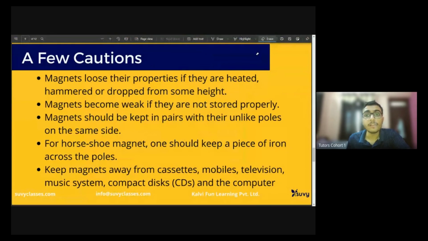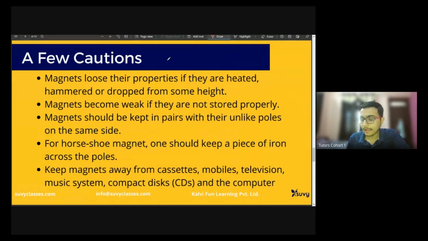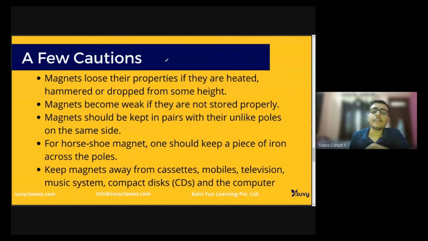Okay, now very few cautions that you must take while you are handling magnets. First one is, if we have a magnet, those magnets can be demagnetized easily. If I have a magnet, it will no longer be a magnet if I do not take care. If we do not take care of things, they will get destroyed. Similarly, magnets will get demagnetized if not handled properly.